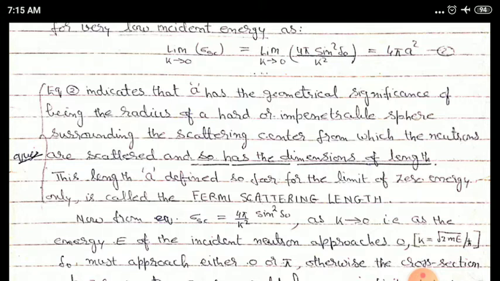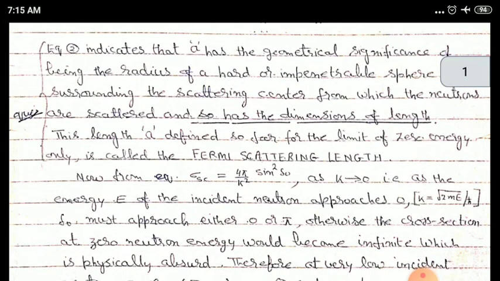Target here means protons. Now sigma sc represents the total scattering cross section for neutron proton scattering at very low energy, in which only L equal to 0, L means orbital angular momentum equal to 0, waves are scattered by the protons.